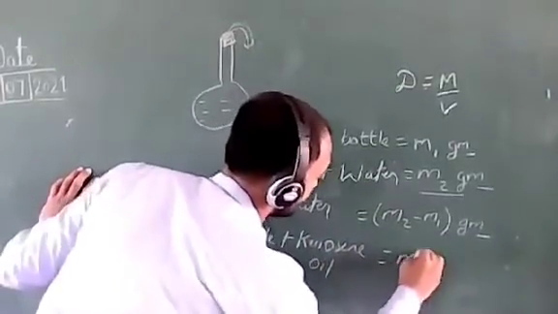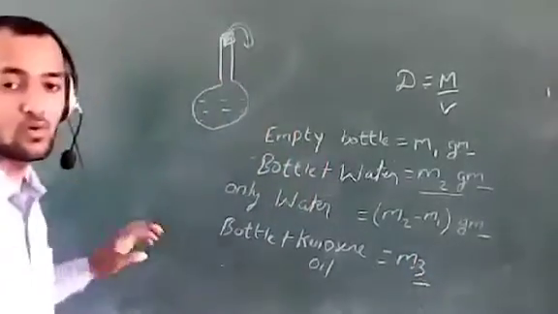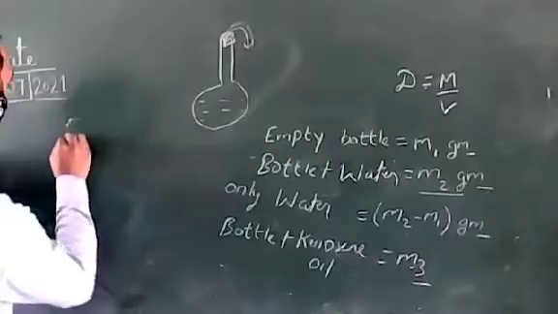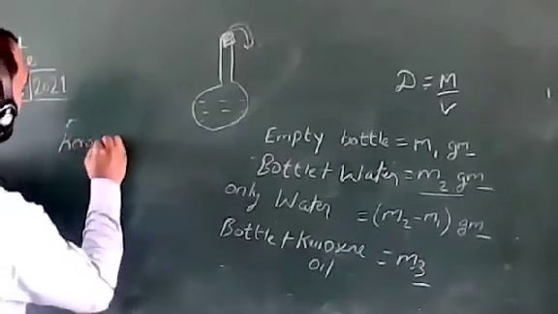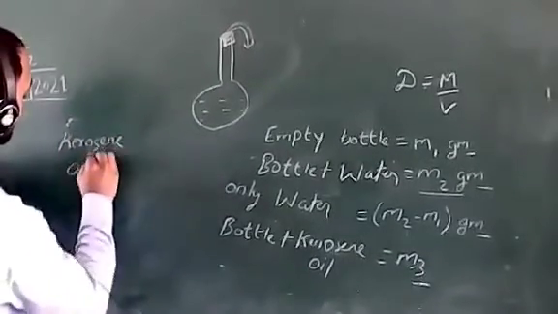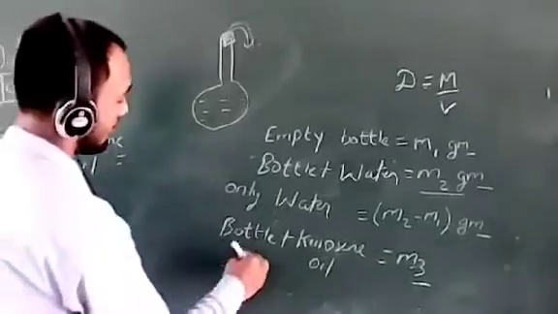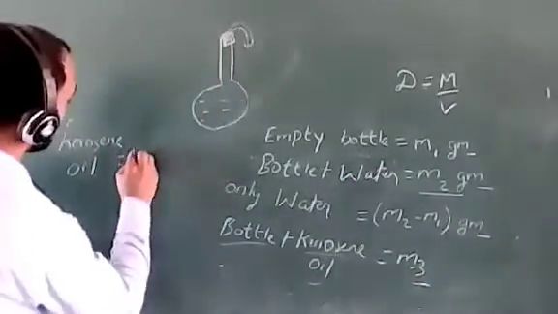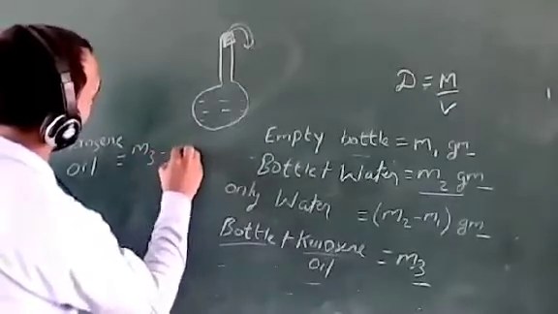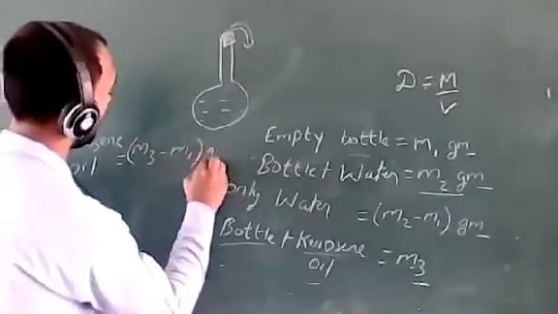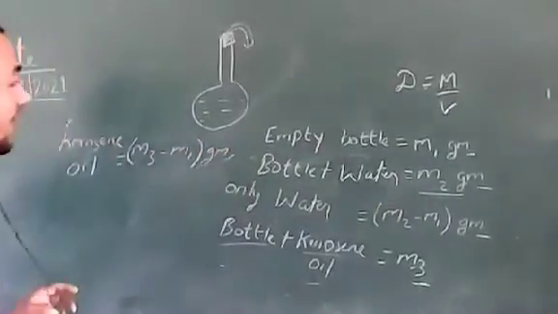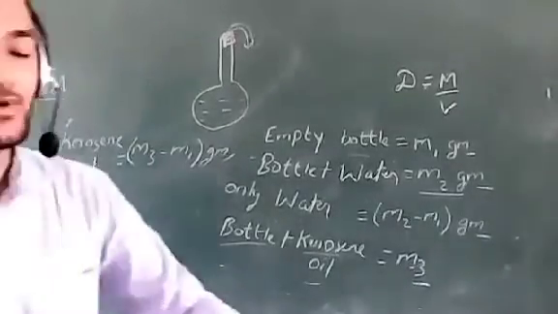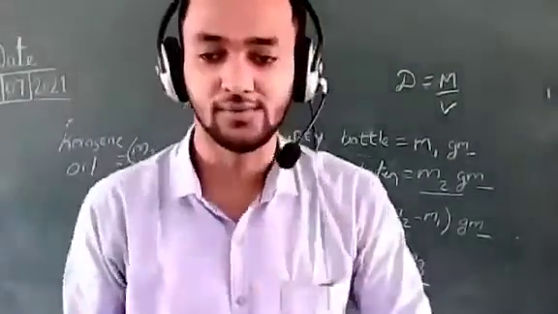The mass is m3 gram. Now you have to find out the mass of only the kerosene oil. Bottle plus kerosene oil is m3, only bottle is m1. So m3 minus m1 is the mass of only the kerosene oil. And we have to calculate the density of this liquid, kerosene oil, because the liquid we are using here is kerosene oil.